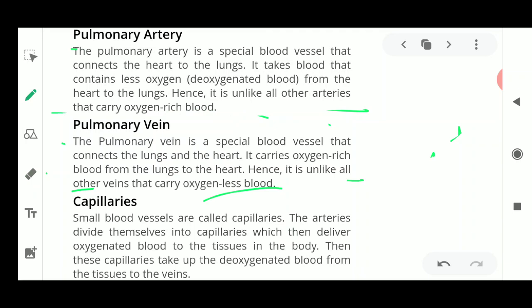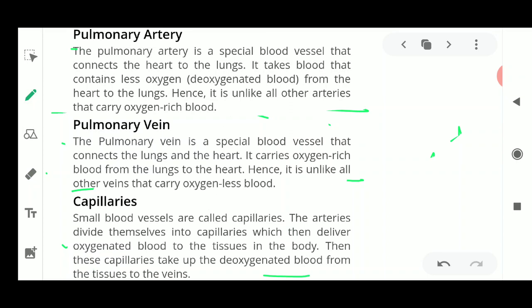Now what about capillaries? These capillaries are the smallest blood vessels. The arteries divide themselves into capillaries, which then deliver the oxygenated blood to the tissues, and then these capillaries take up deoxygenated blood towards the veins. I told you that they are present at the junctions of the arteries and the veins, where the exchange of gas takes place, which turns the blood from oxygenated to deoxygenated.